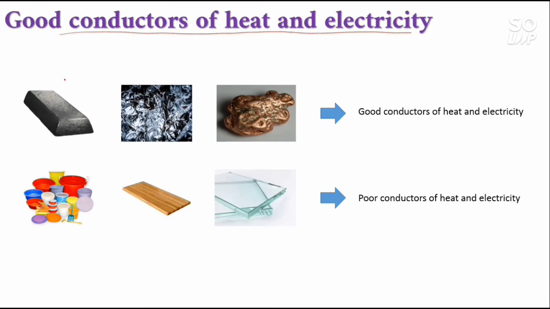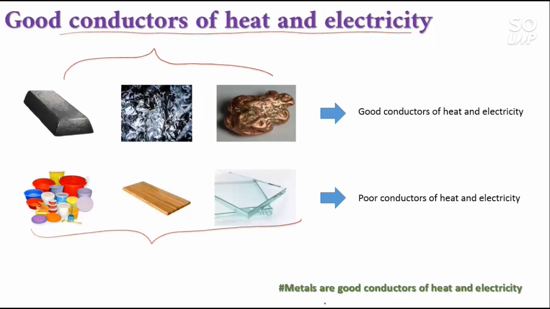So we found one thing common, that all these metals are good conductors, whereas these non-metals are poor conductors. So now I hope you have understood that metals are good conductors of heat and electricity, whereas non-metals are poor conductors of heat and electricity.